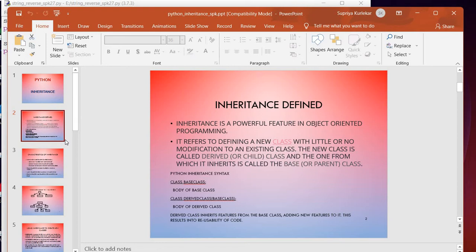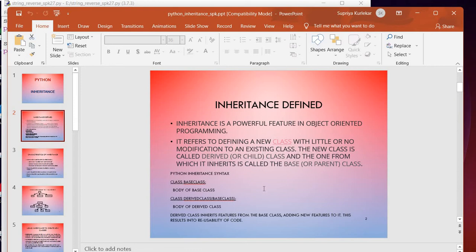It refers to defining a new class with little or no modifications to an existing class. The new class is called the derived class, or alternatively referred to as a child class, derived from the parent class. And the one from which it inherits is called the base class or parent class. So in general, the syntax is that there will be a base class and the body of that base class, and from that there will be a derived class and the body of the derived class. So it represents the real world relationship of parent and child terminology.